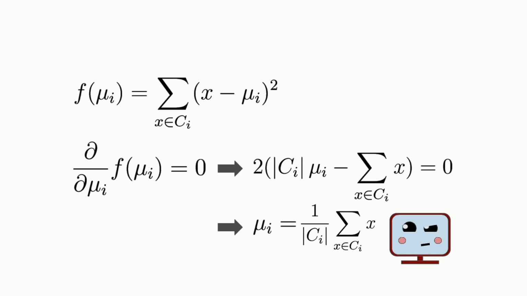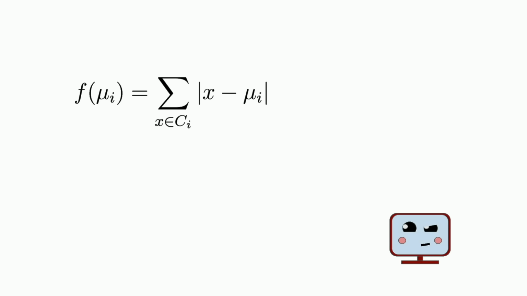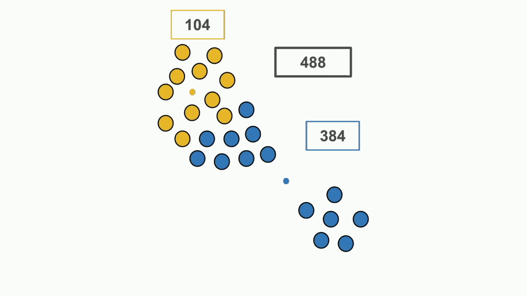The choice of spread and center are mathematically very intentional. If we used a different definition of spread, a different center would be optimal for reducing the cost. For example, if we use the sum of absolute distances, the center would be the median of the cluster instead of the mean. Let's go back to our example.